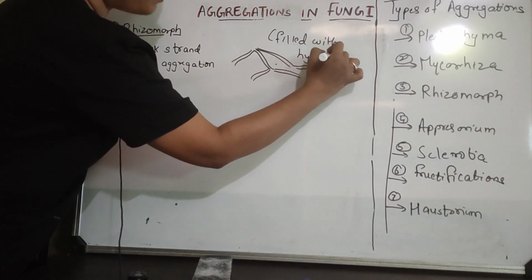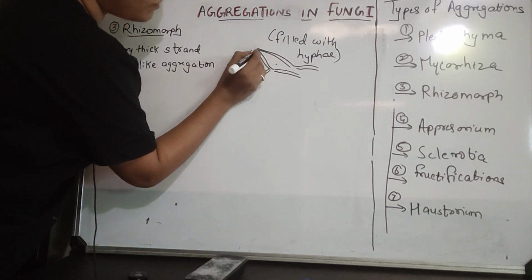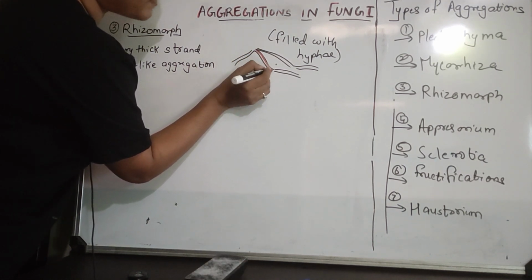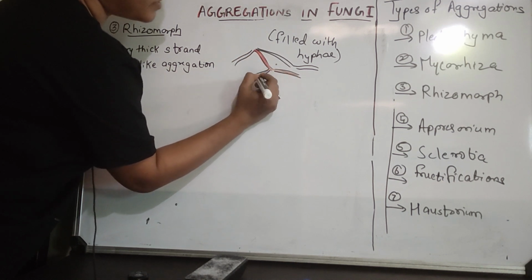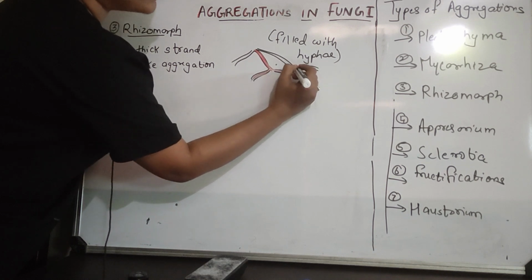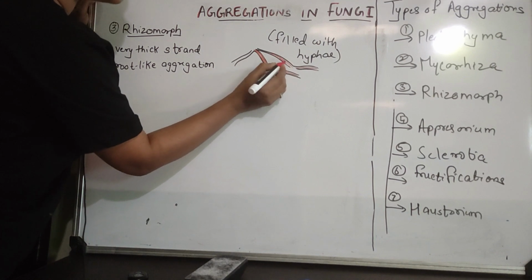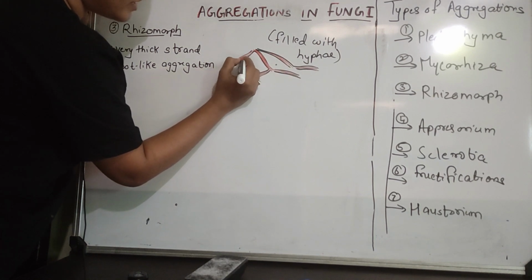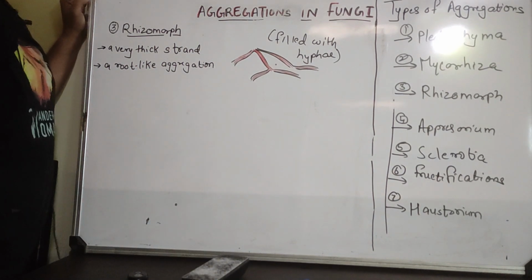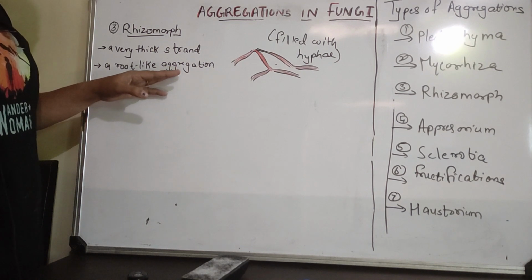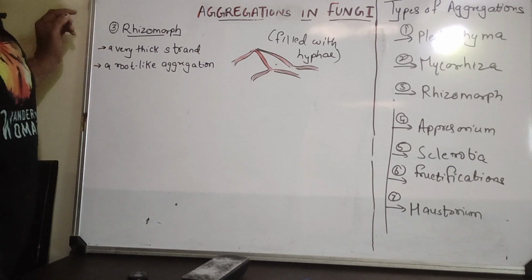right? ये जो पूरा strand है ये हाइफे से भरा हुआ होता है. It is all filled up with hyphae. Many hyphae they combine together to make this type of thick strand which we call as a rhizomorph, which looks root like, but it is not a root. It is actually hyphae only, but it is a modification of hyphae, right? So this is a very thick strand and it is a root like aggregation which looks like root of the plant,